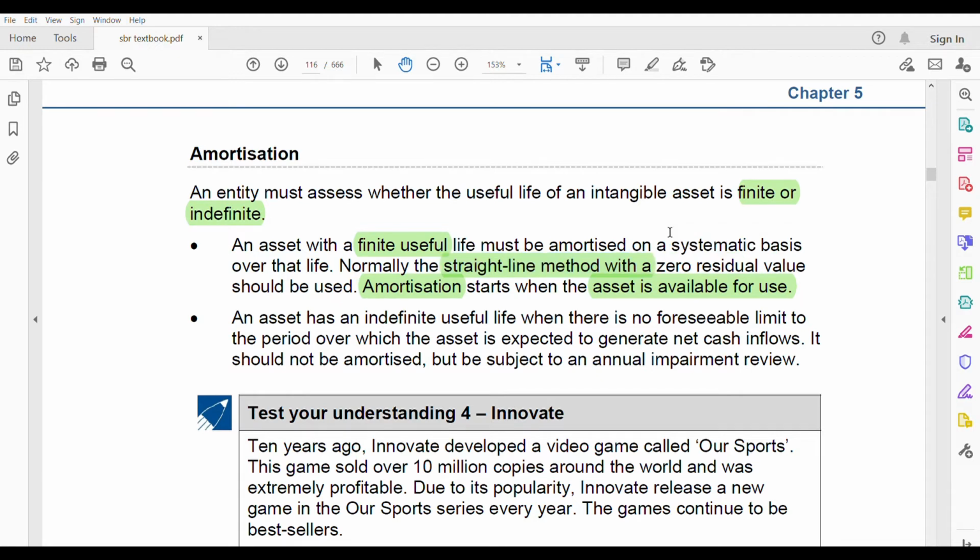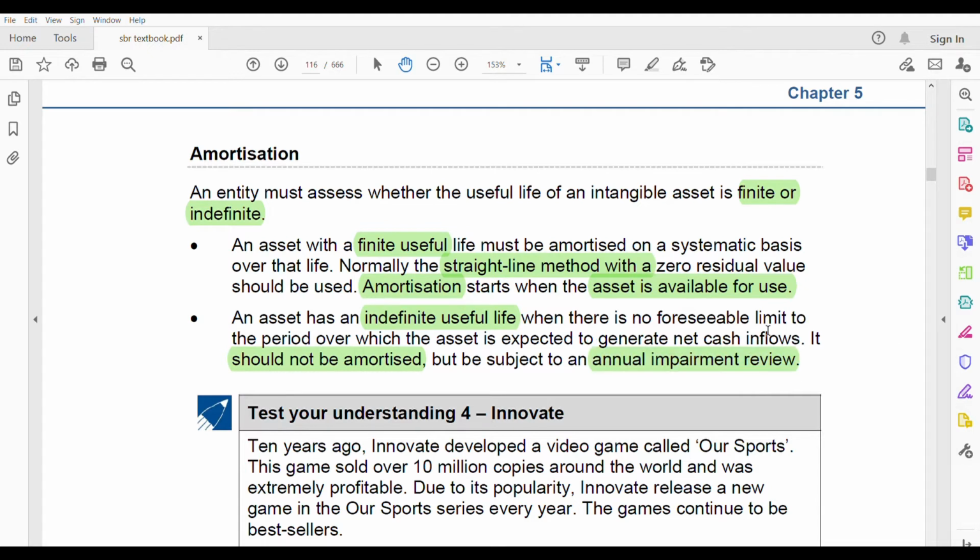But what if it is an indefinite useful life, where there's no foreseeable limit to the period over which the asset is expected to generate net cash inflows? Indefinite, there is no limit. Unlimited, they don't give you a useful life. In that case, what should you do? Can you amortize it? How can you amortize it? Over 50 years, 10 years, how many years? You don't know the number of years. So you should not amortize if it is indefinite. Do not. But it is still subject to an annual impairment review.